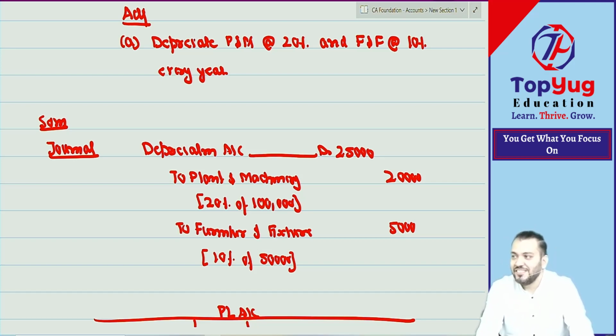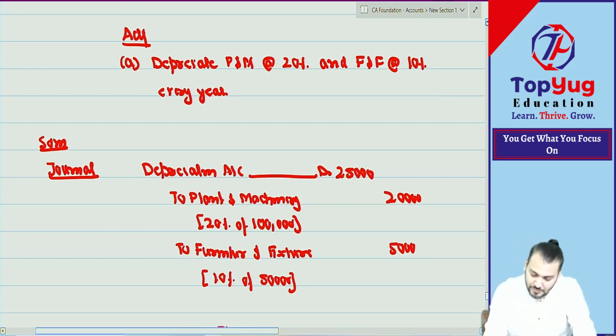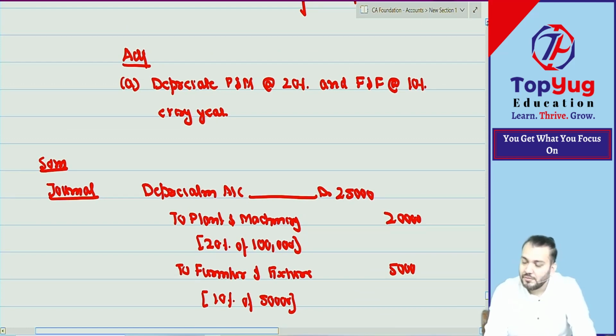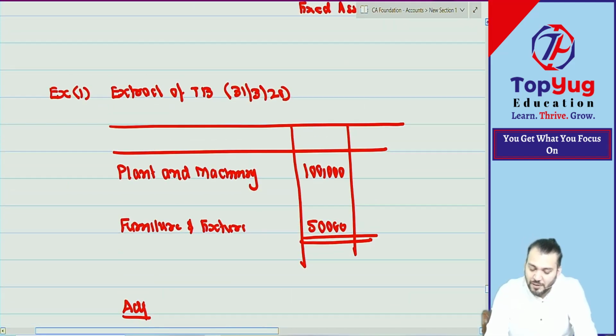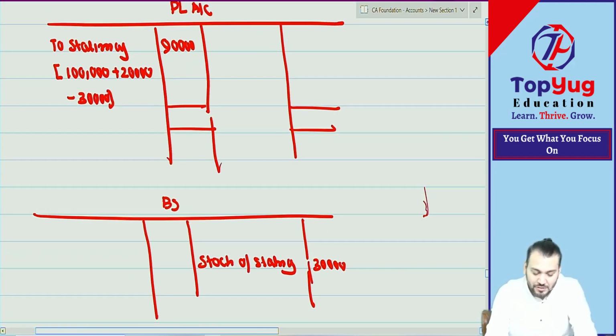Very fine. Last class, any doubt? Any doubt? Ask fatafat. Hello, doubt. Which example? Which adjustment? Prepaid expense you have not understood. Apart from that, everything you have understood.